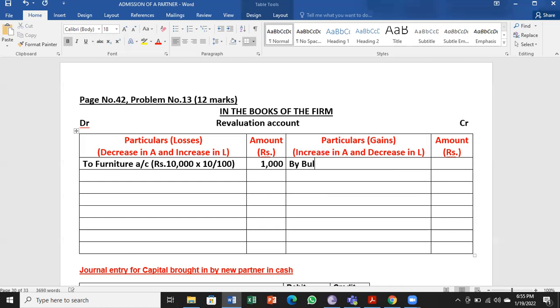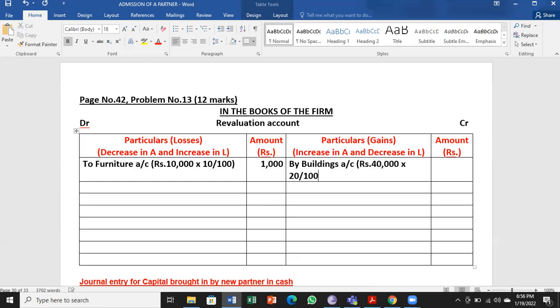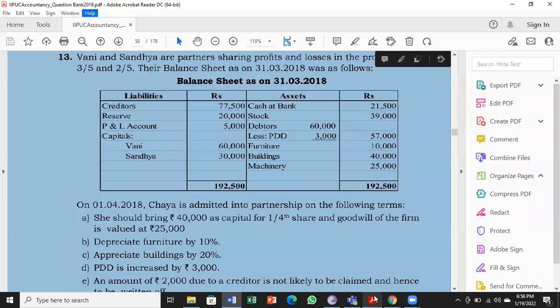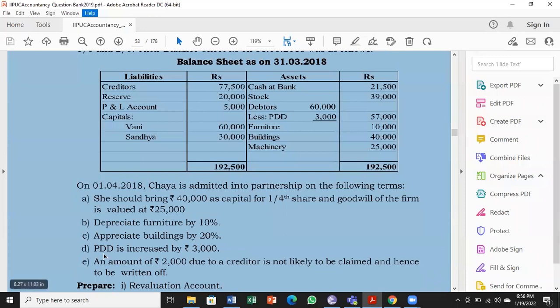By buildings account, 40,000 into 20/100. 20% of 40,000 is rupees 8,000.